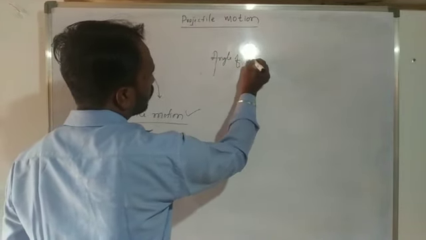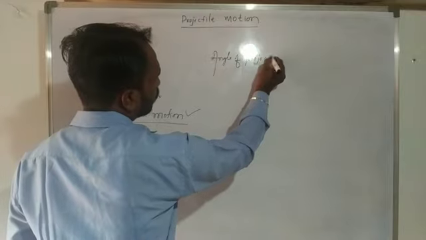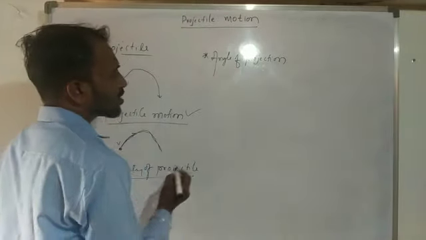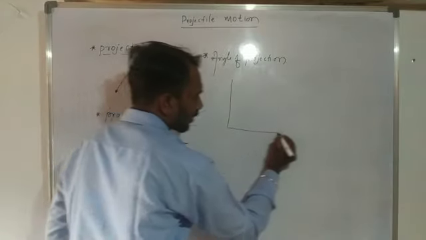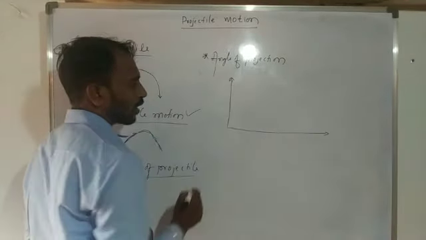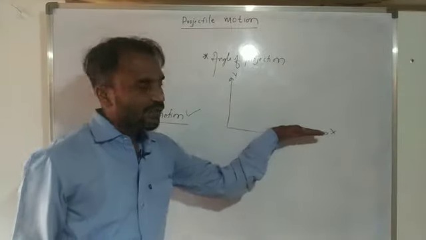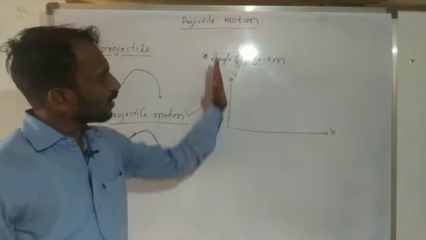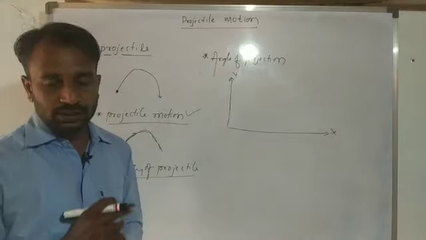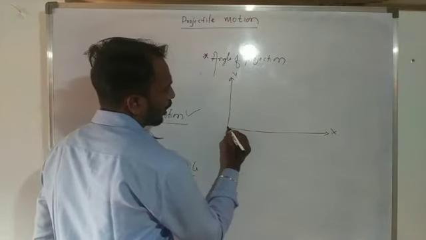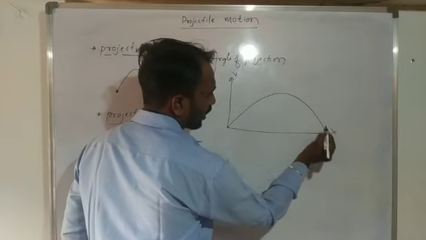Angle of projection. Here we consider a graph with an x-axis and a y-axis. The x-axis is the horizontal path and the y-axis is the vertical path. Suppose a body is thrown into space and allowed to fall freely under gravity.